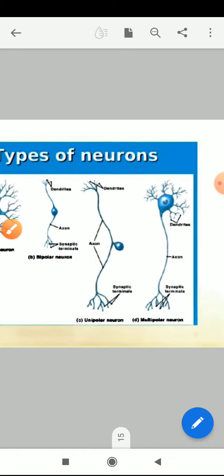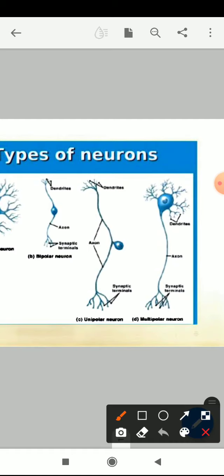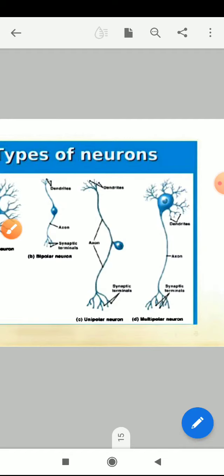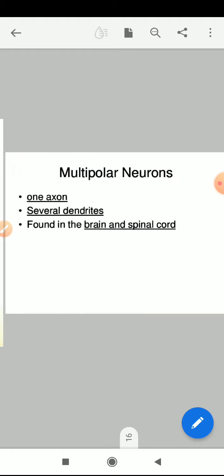In this picture, the first one is bipolar, meaning dendritic structures are present on two sides. Unipolar has dendrites on only one side, with one single dendritic part. Whereas in the multipolar, many branched dendritic structures are present. So they are called multipolar, bipolar and unipolar neurons.